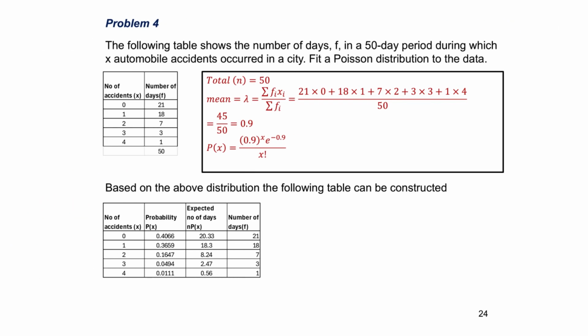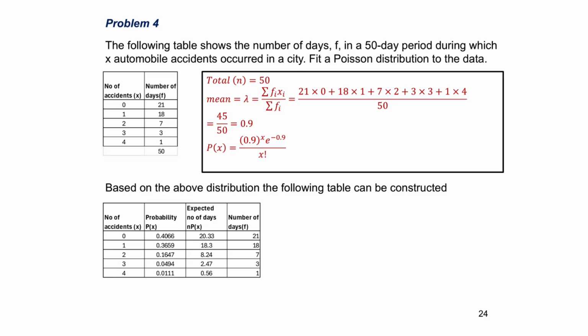Problem 4. The following table shows the number of days, f, in a 50-day period during which x automobile accidents occurred in a city. Fit a Poisson distribution to the data. From the tabulated data, lambda is calculated as shown in the box.